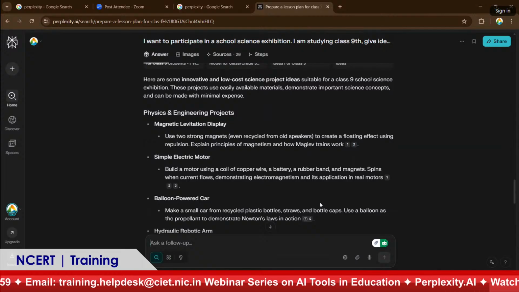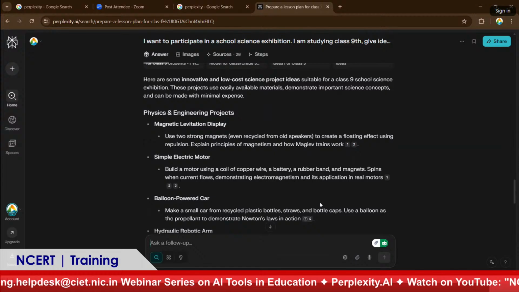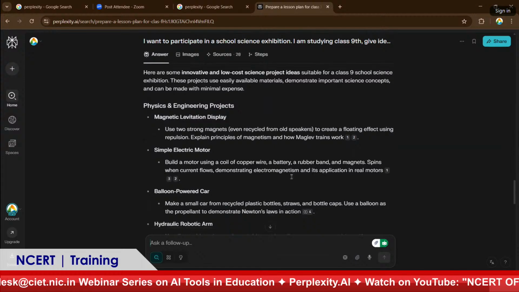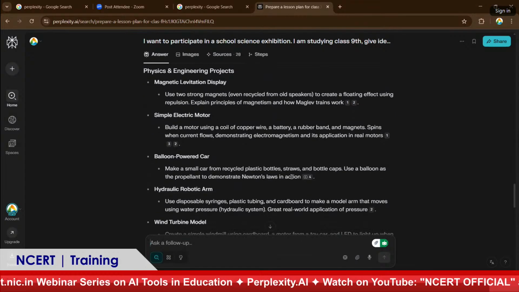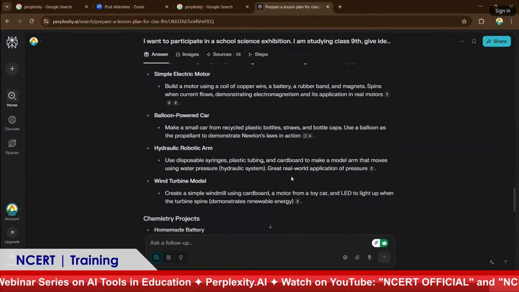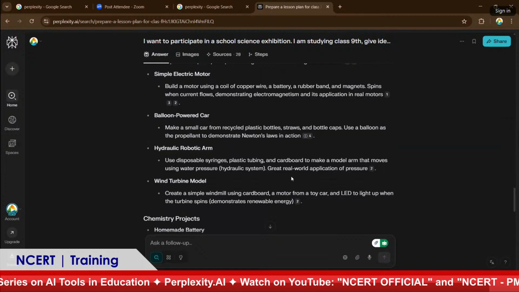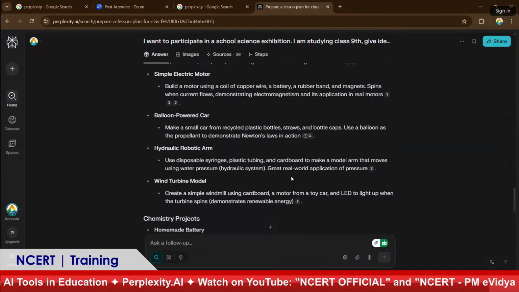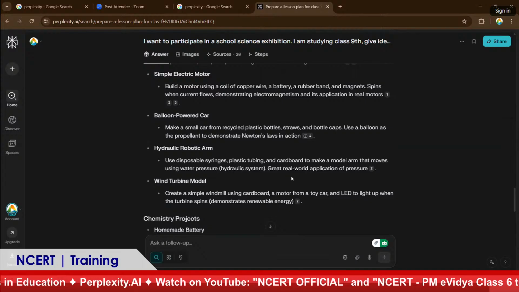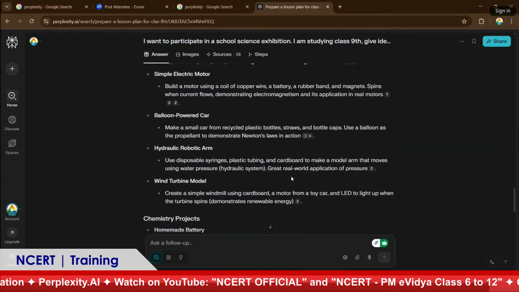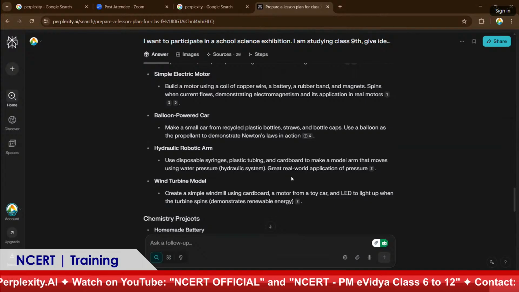So it is also giving that. Then there is a simple electric motor and a balloon power car. You can see: make a small car from recycled plastic bottles, straws and bottle caps, and use a balloon as a propellant to demonstrate Newton's law of action and reaction.